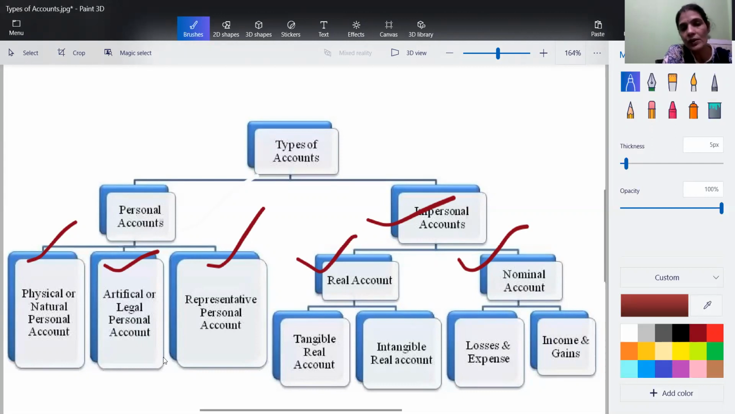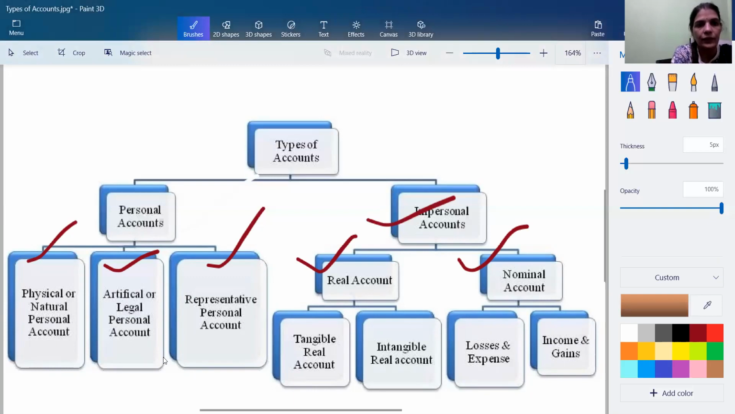Actually, there are three golden rules in accounting related with these accounts. The personal account rule is debit the receiver and credit the giver. The rule for real account is debit what comes in, credit what goes out. And the rule related with nominal account is debit the expenses and losses and credit the incomes and gains. So let's start with the personal account.